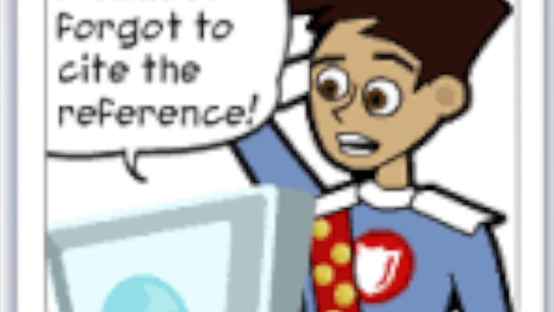Now, plagiarism is very important because you can't just take something and copy and paste it. You have to be able to give credit to the person who did it. So if you do want to take something from one of these great websites and use it, you have to give credit to whoever did it. And that's how we're really going to get good grades in this class and really be successful.